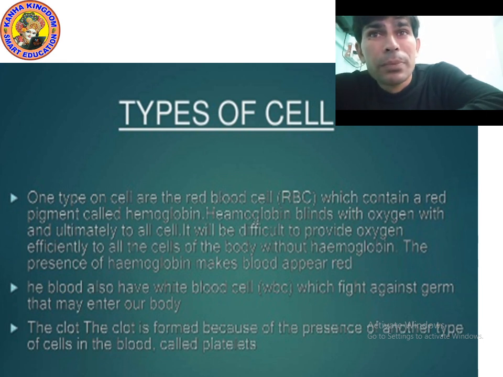Okay, so it provides the oxygen. The presence of hemoglobin makes the blood appear red. Why does the blood appear red? Because of the presence of hemoglobin.